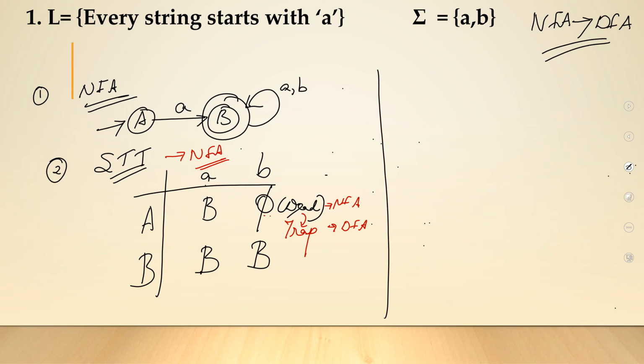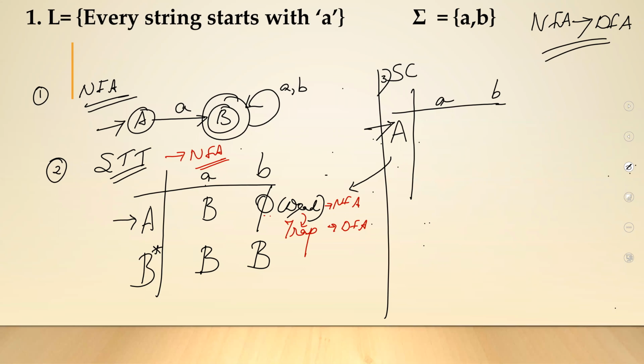Now, to do that conversion, you will be using the subset construction, where you will now be modifying your state transition table. So this is my starting, this is my ending. Start with your initial state, have the same inputs. Now you will be doing things row wise. Once you start your subset construction, don't look into your diagram, just look into your state table. That is much easier.